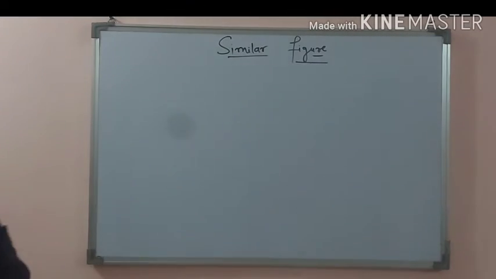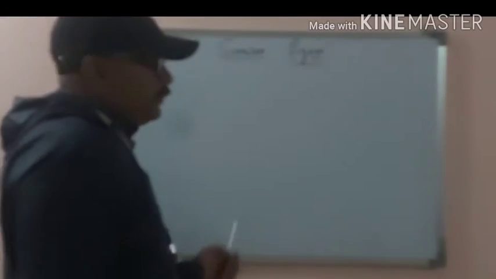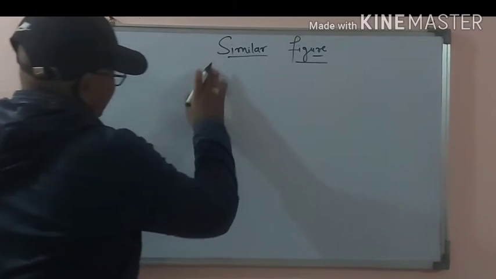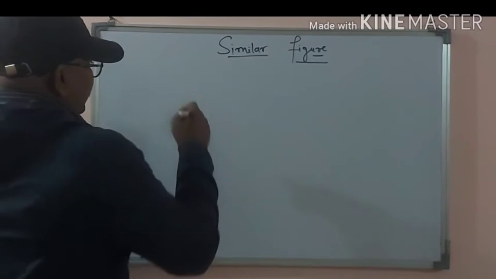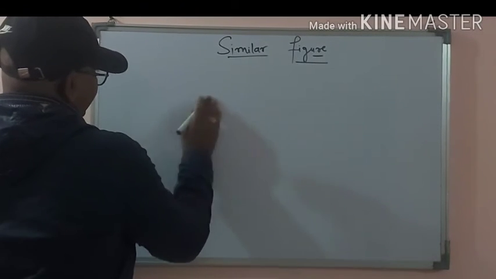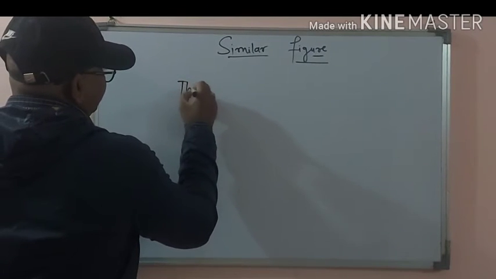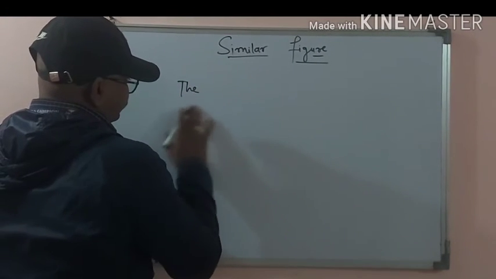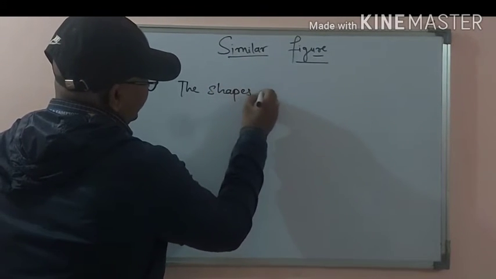What is a similar figure? A similar figure is just like a congruent figure, but here one thing is different. The shapes are equal.